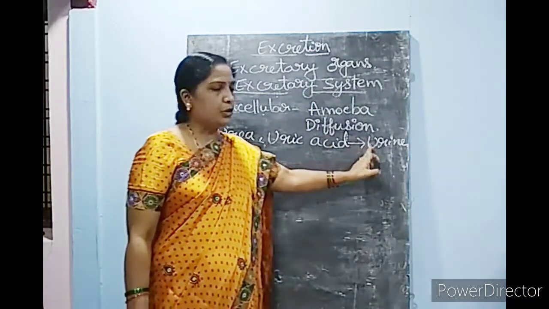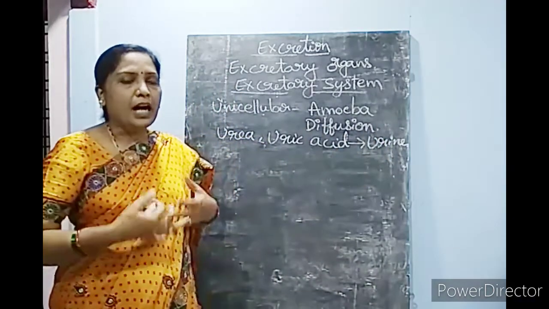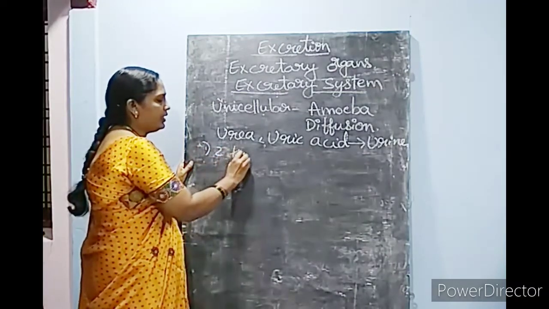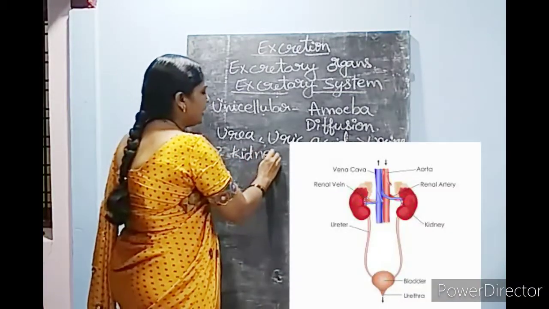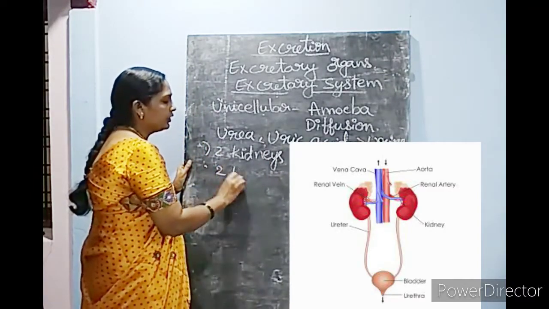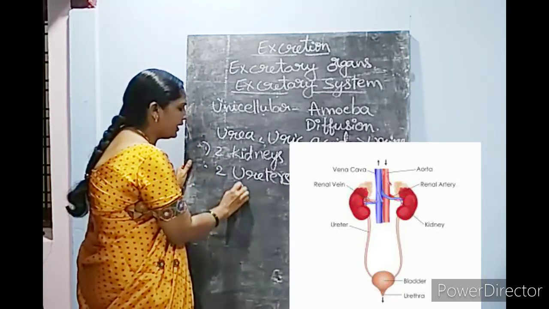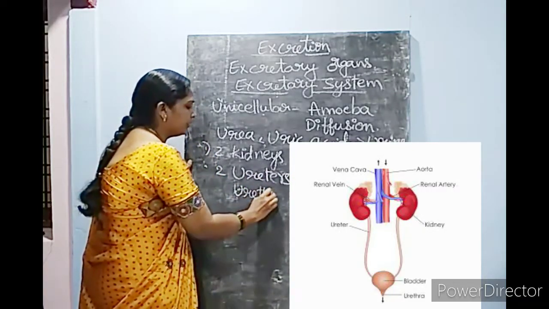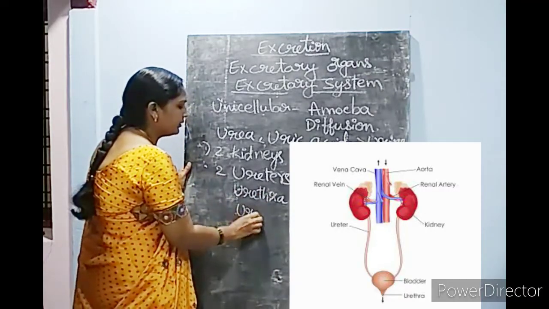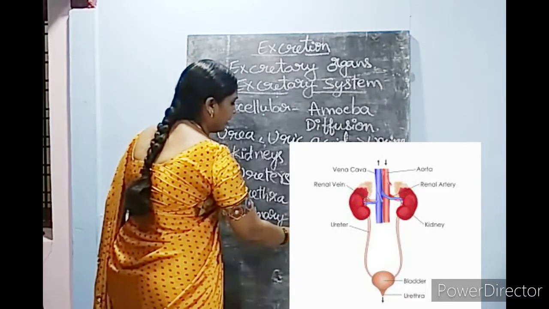To eliminate or remove the urine from our body, the organs which help in this process are two kidneys, two ureters, the urinary bladder, and the last organ, the urethra.